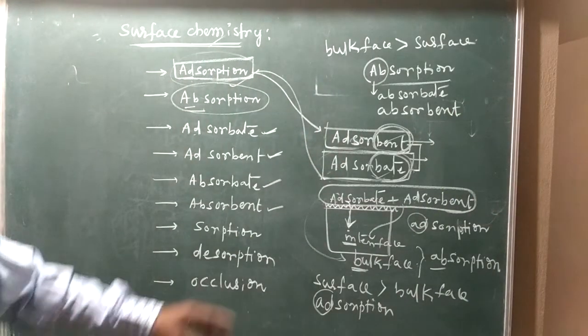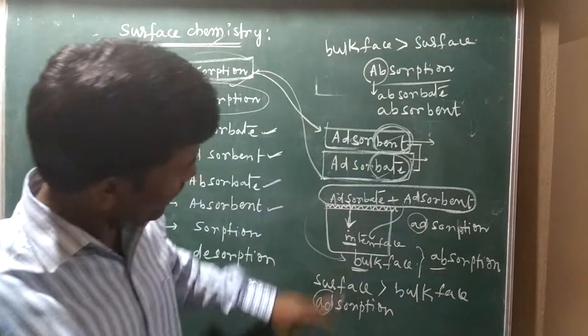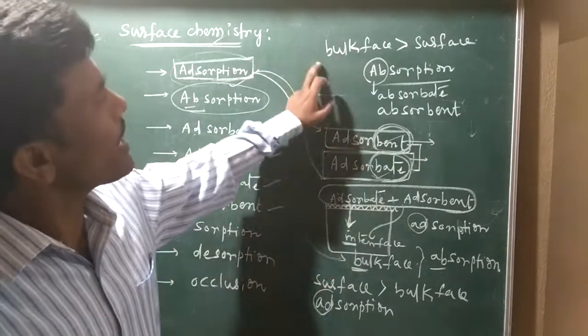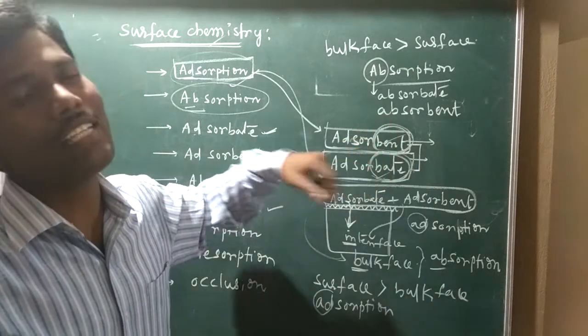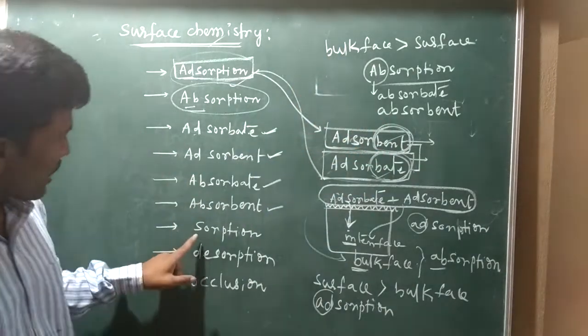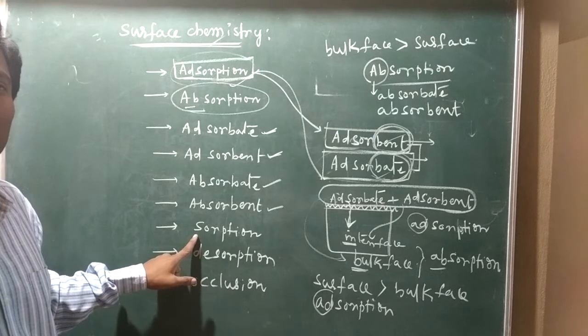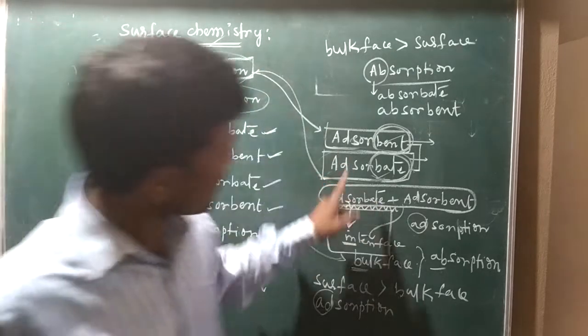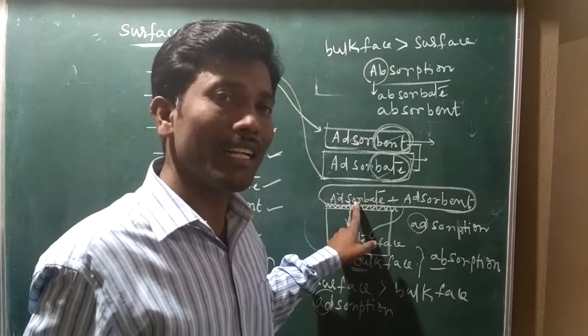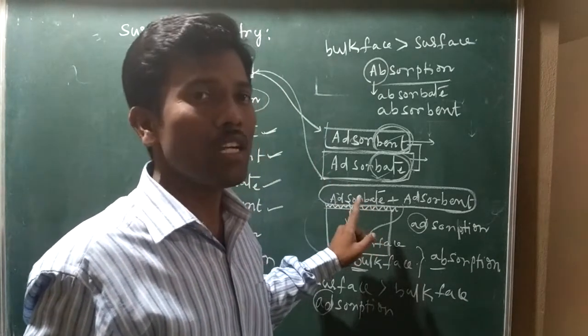Suppose adsorption and absorption happen together, then it is called by a different term, that is sorption. If the interaction is only up to the surface, that is called adsorption.